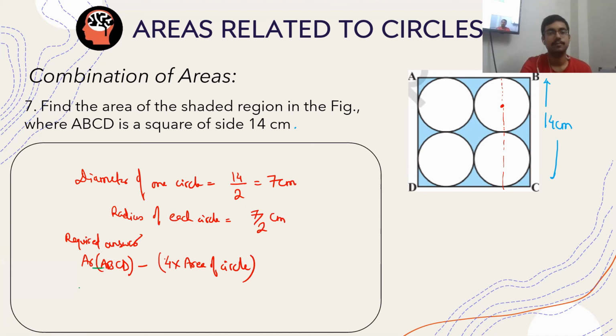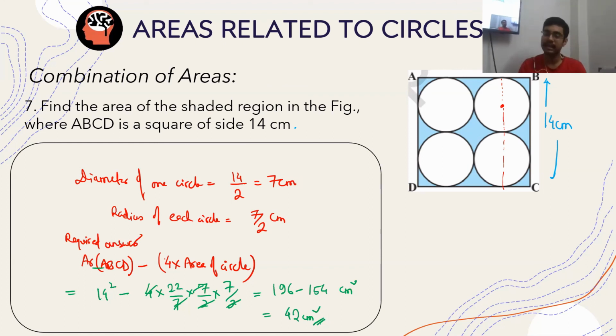So area of ABCD is 14 square minus 4 times area of circle, which will be pi, 22 by 7, into r square, that is 7 by 2 into 7 by 2. So 2 2s are 4, 7 7 will get cancelled out. So this is 196 minus 154 centimeter square, which will be equal to 42 centimeter square, and that is the answer. Clear? Very simple. Okay, come to the next problem.